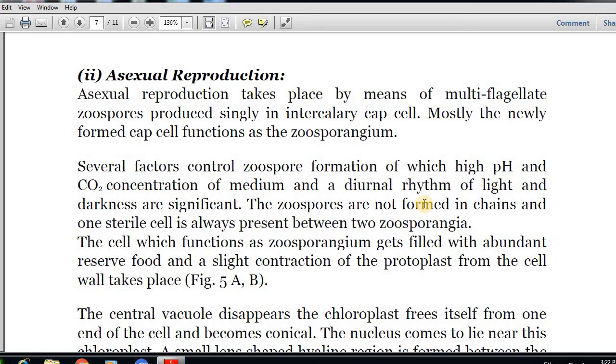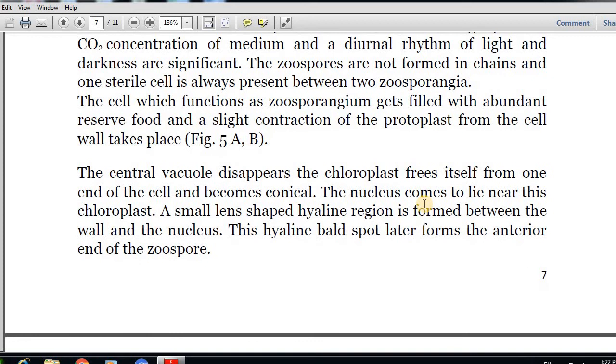The cell which functions as zoosporangium gets filled with abundant reserve food, and a slight contraction of the protoplast from the cell wall takes place. The central vacuole disappears, and the chloroplast frees itself from one end of the cell and becomes conical.